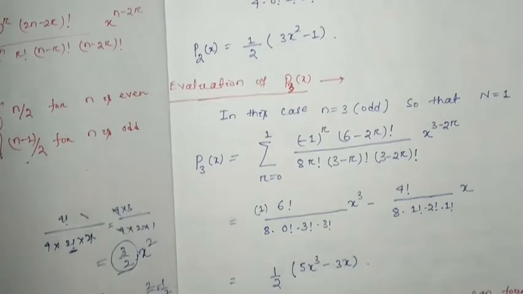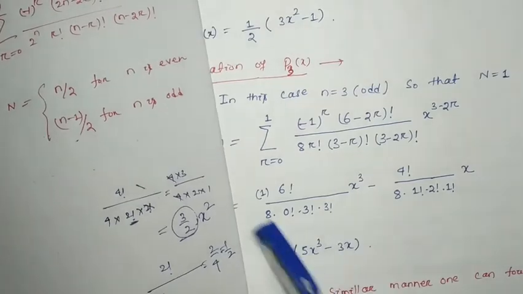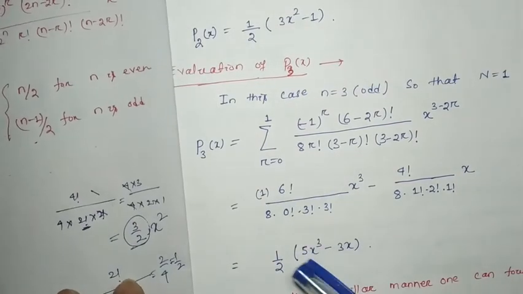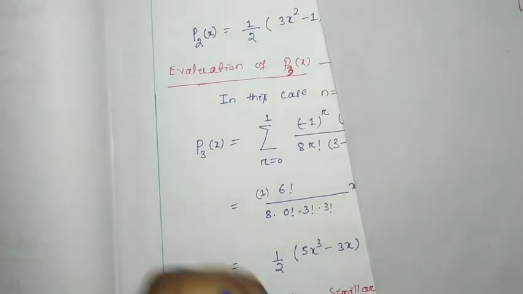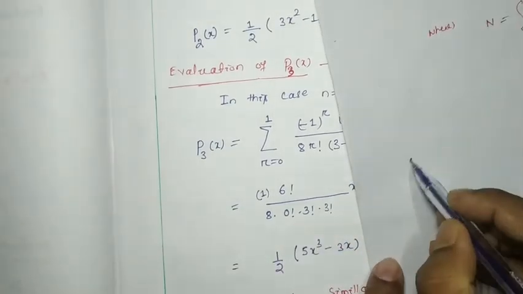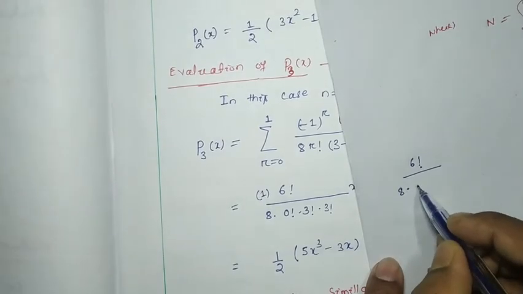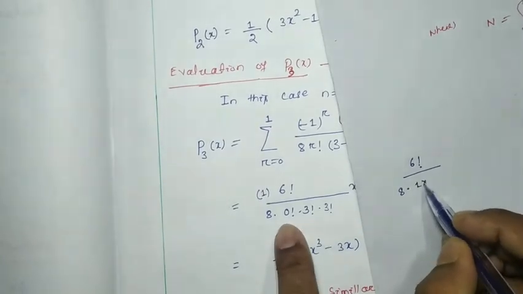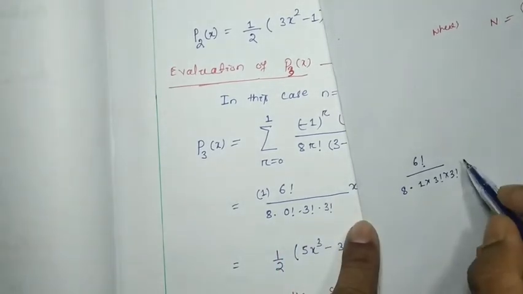Okay. Now see, the value of this much I have written directly. You can do it in your rough, no problem. First we have to find this one. See, 6 factorial by 8 into 0 factorial is 1 into 3 factorial into 3 factorial. Okay, so what will it be?